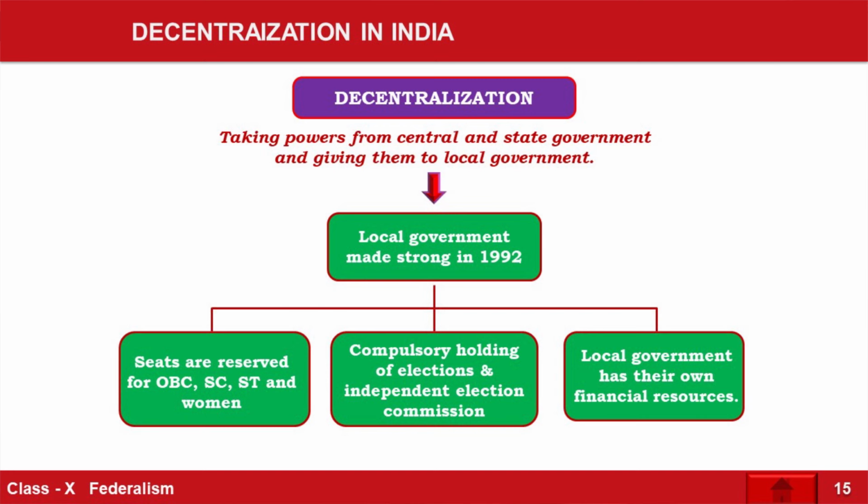Decentralization means taking power from the hands of the central government and giving it to the states. After 1992, India's population was increasing, so it was difficult to handle the needs of the people. So a third layer of federalism, which is called local government, was added by the 73rd and 74th amendments to the constitution. In the 73rd amendment, we introduced PRI, that is Panchayati Raj institutions.